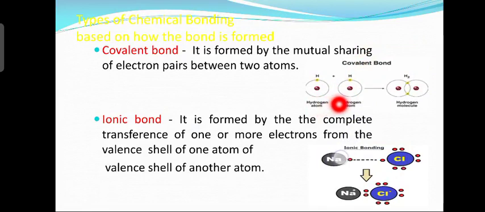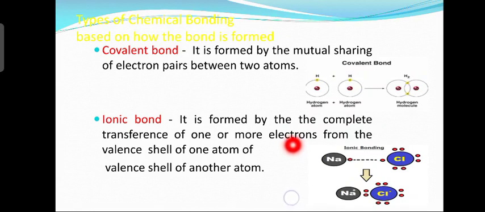Hydrogen atom combines with another hydrogen atom, forming one hydrogen molecule, right? So the bond formed between two hydrogen atoms, or two similar atoms is what? A covalent bond. Okay. Next, ionic bond. Alright, ionic bond. How it is formed? Ionic bond is formed by the complete transference of one or more electrons from the valence shell of one atom, to the valence shell of another atom.